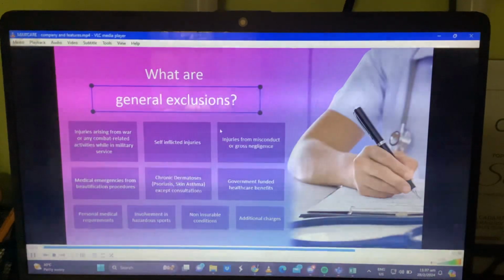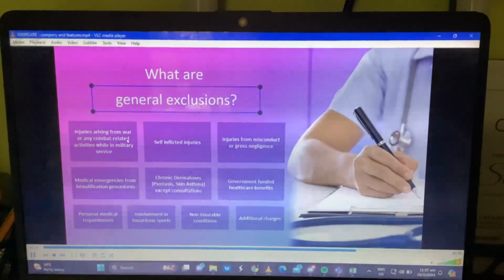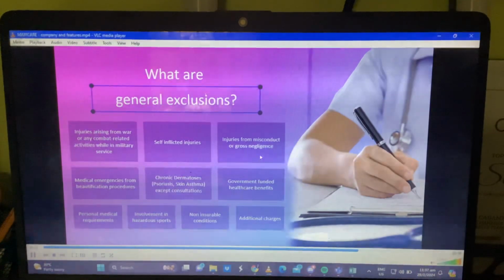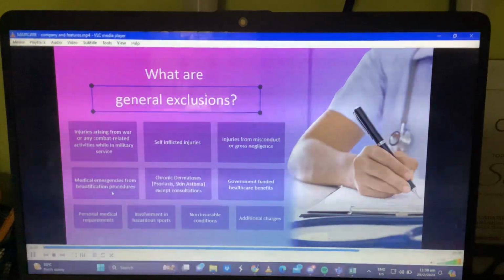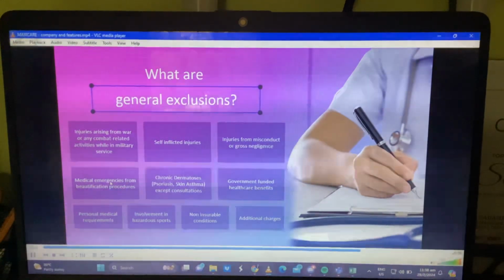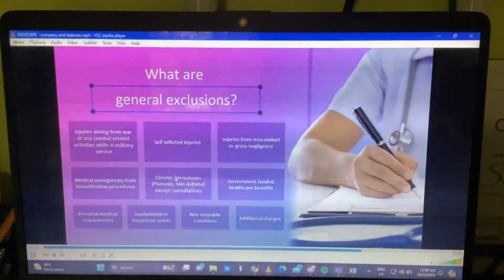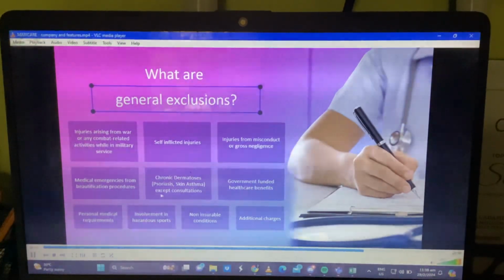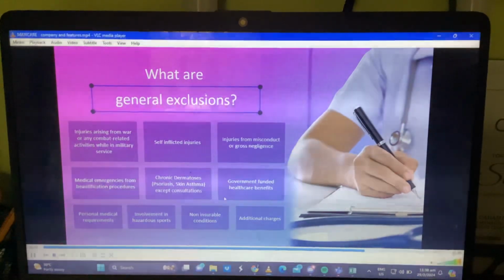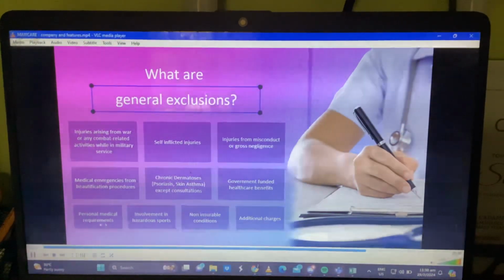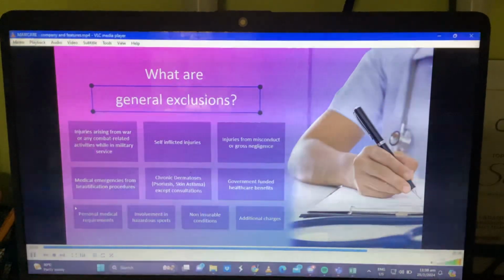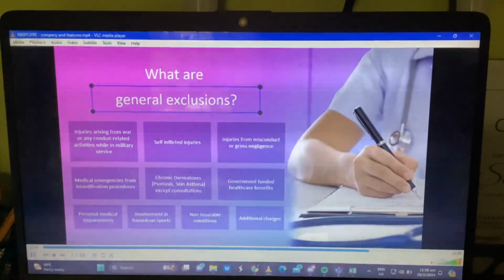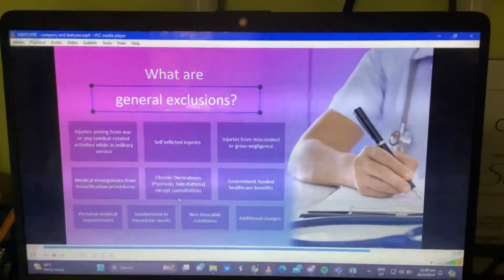Just take note also of these general exclusions. Number one is injuries arising from war, combat-related, self-inflicted, injuries from misconduct or gross negligence, medical emergencies from beautification, no? Dili na pwede. And then, fifth is chronic dermatosis, psoriasis, asthma, except consultations. And then, government-funded healthcare benefits, hindi na siya pwede ma-appeal sa Maxicare. And then, personal medical requirements. So, if ever personal siya, let's say, nag-apply ka sa trabaho, dili na siya pwede. Okay?